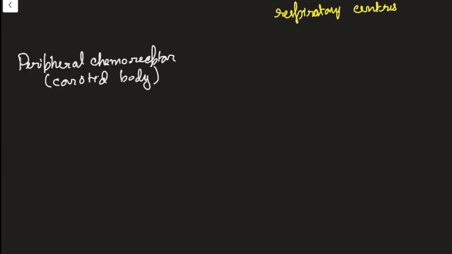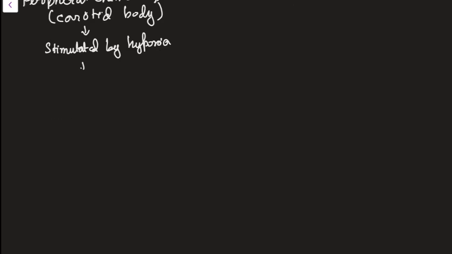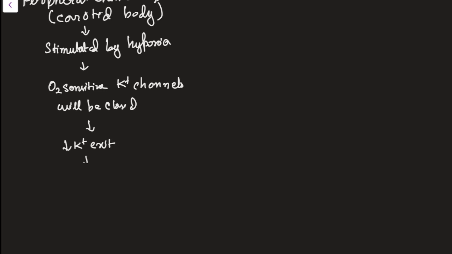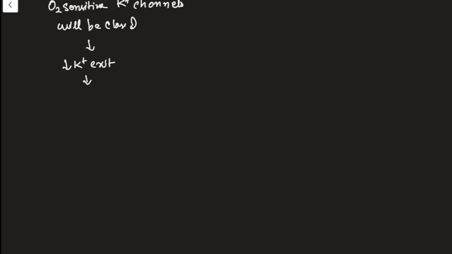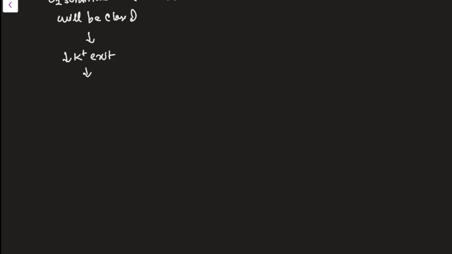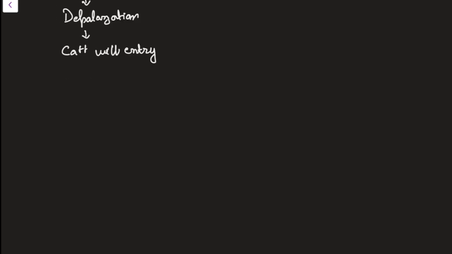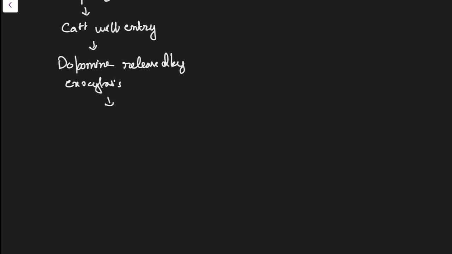Here, the peripheral chemoreceptor, that is the carotid body, as I was telling, is stimulated by hypoxia. When they are stimulated, what will happen? O2 sensitive K plus channels will be closed. There will be a decrease in K plus exit from the cell, and this will lead to, as you have read in nerve muscle physiology and CVS physiology also, depolarization. Due to depolarization, Ca plus plus will enter, and dopamine will be released by exocytosis. This dopamine, the released neurotransmitter, will stimulate the afferent nerves of the glossopharyngeal.